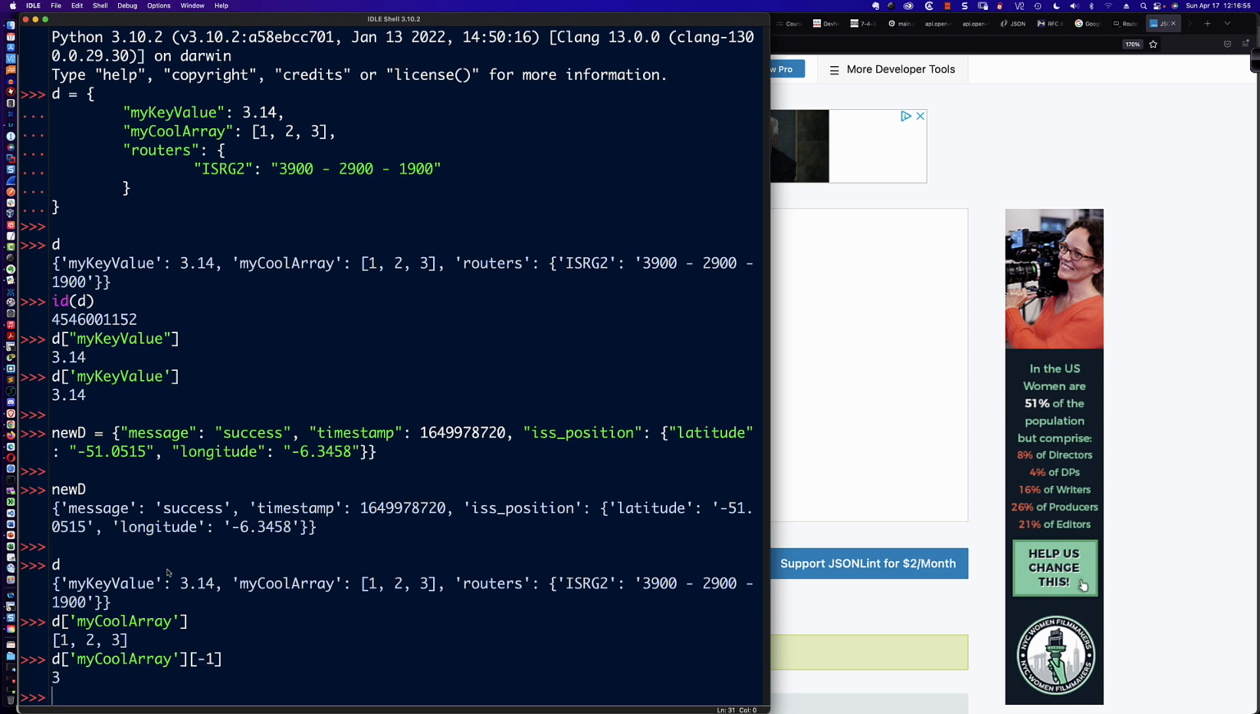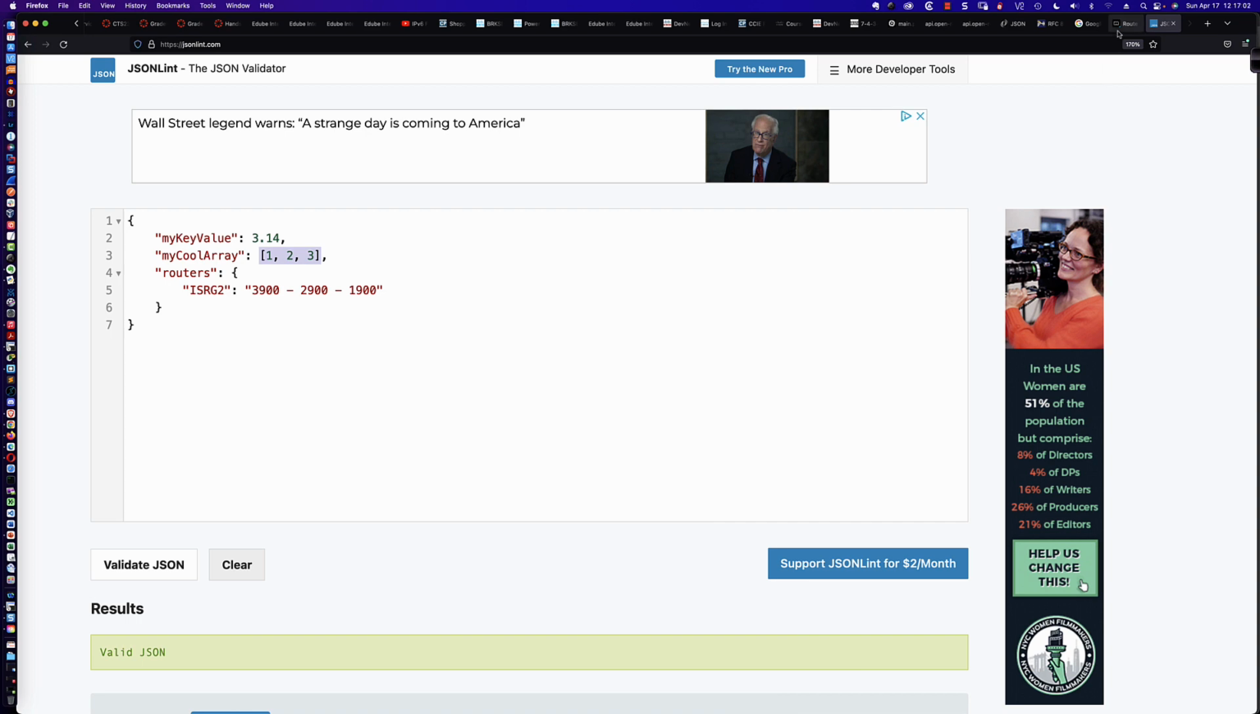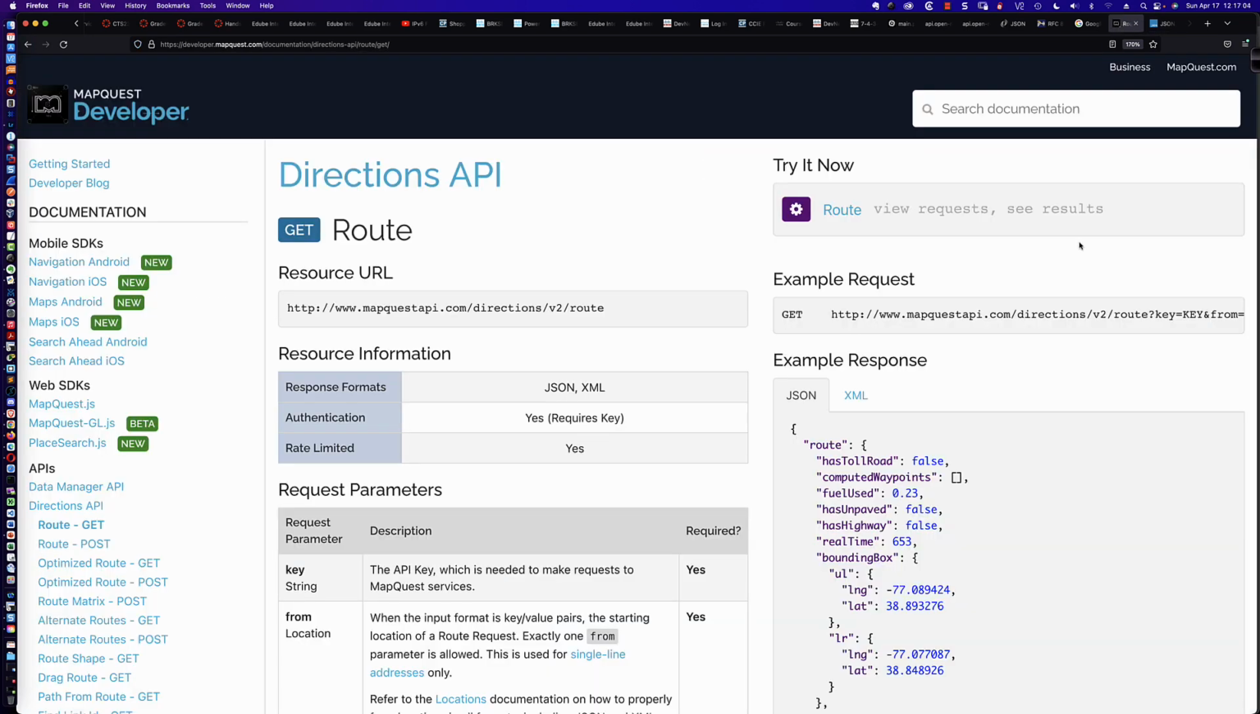And so now let's look at one example of Booleans. If I was to actually come back over here to the MapQuest route get from the directions API, you can see that JSON supports Booleans as well. Does it have a toll road? False. Are there unpaved roads? False. Is there a highway? False on whatever this route is here.